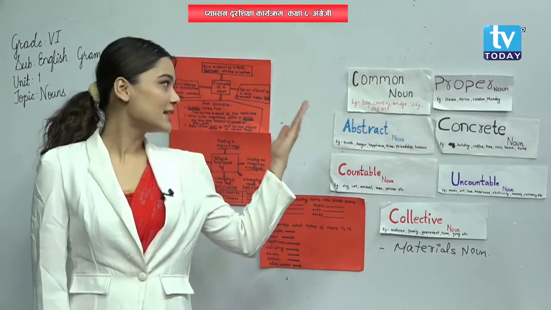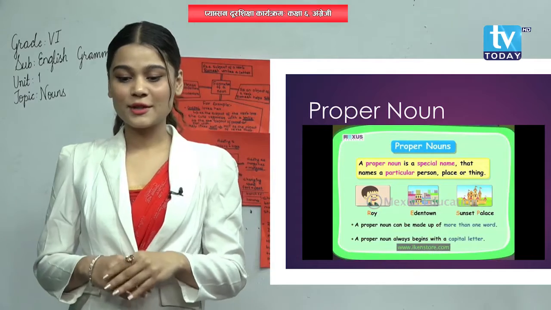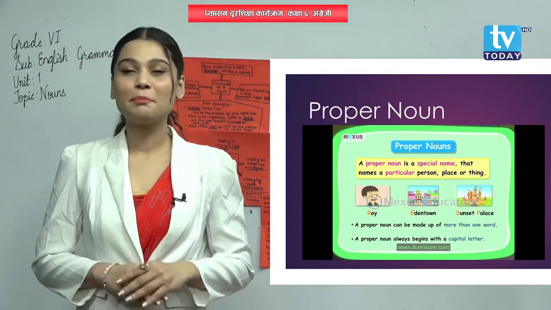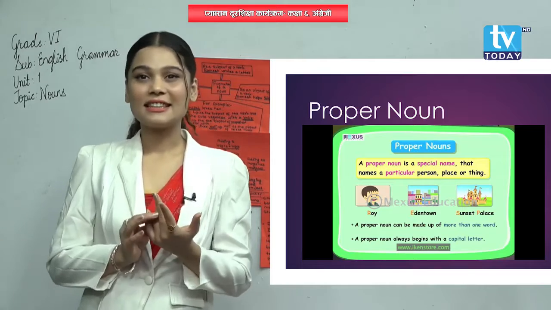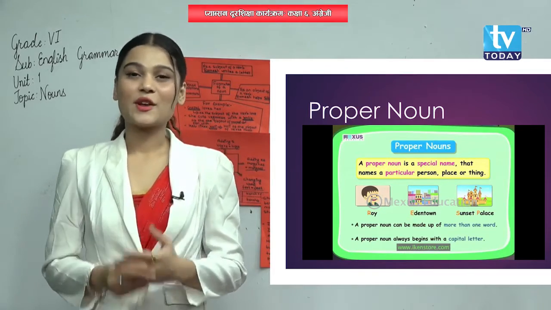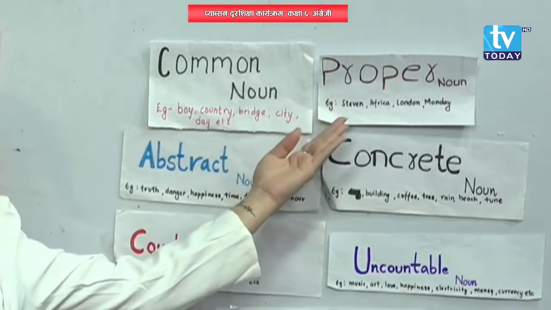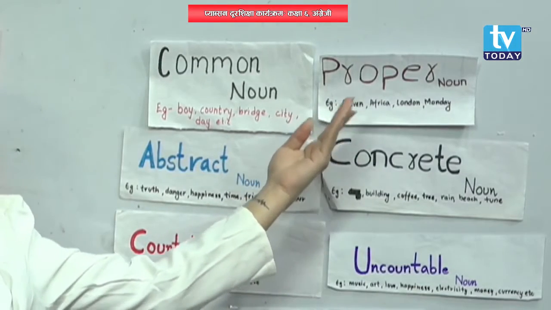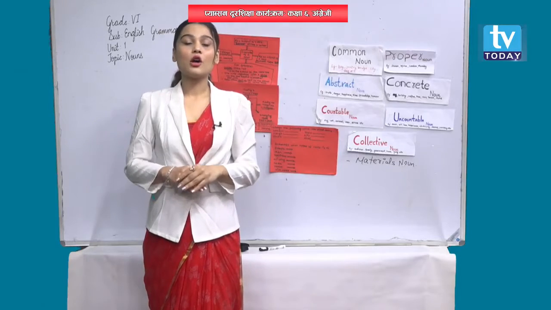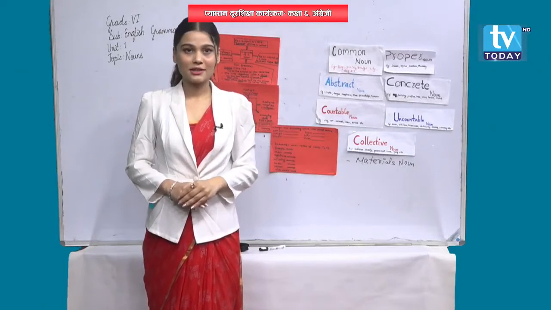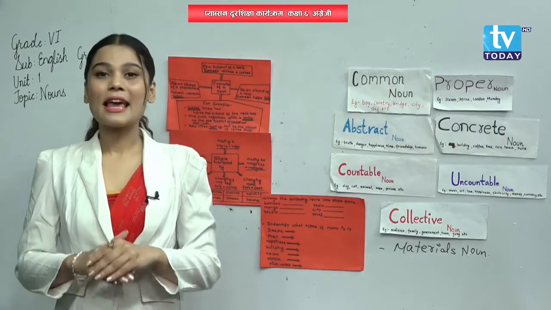Now let's go to another noun, that is proper noun. So what is a proper noun? A proper noun refers to the name that identifies a particular person, people and things. Understood? Like Ram, Sita, Kathmandu, etc. They are examples of proper nouns. You can look at the examples over here also: Steven, Africa, London, Monday. A proper noun always begins with a capital letter. Did you understand?